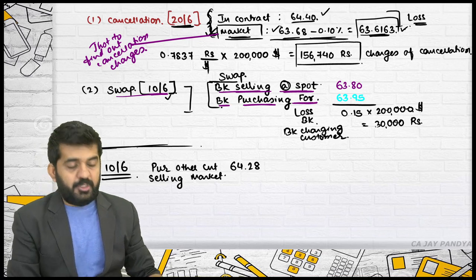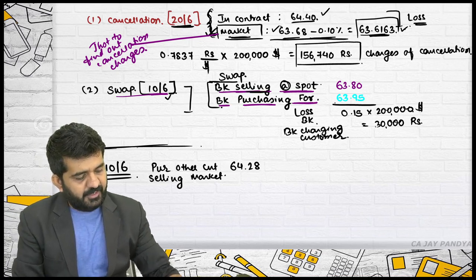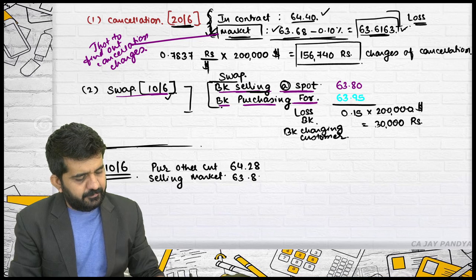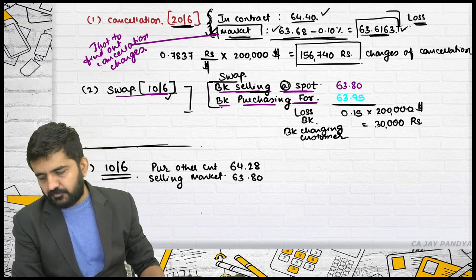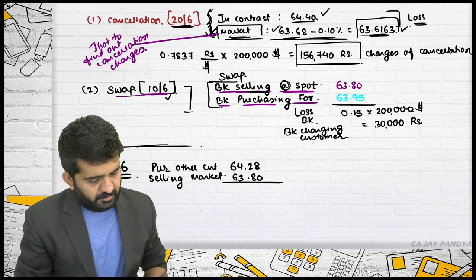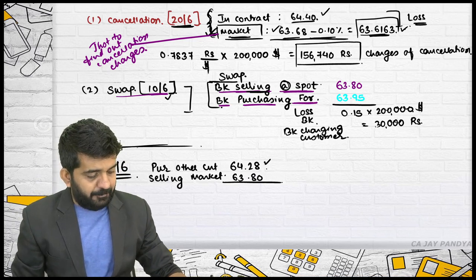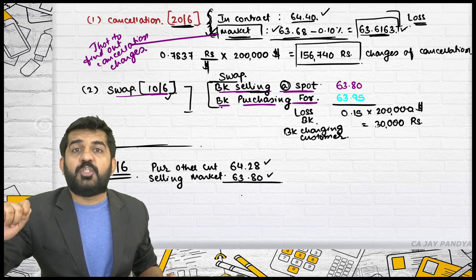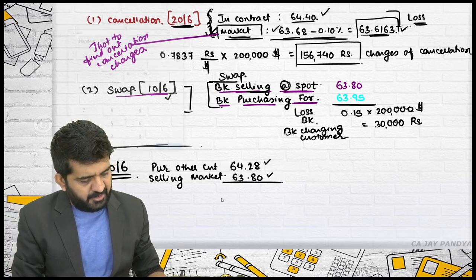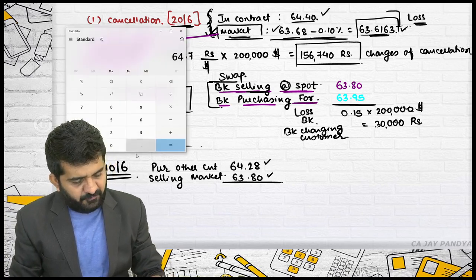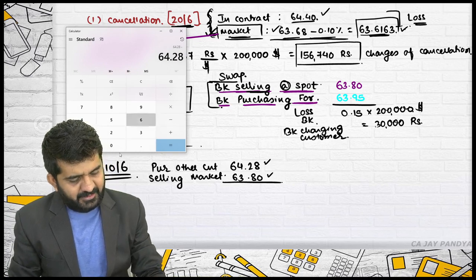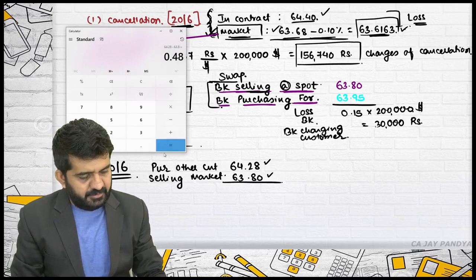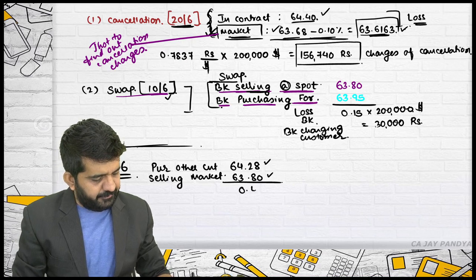Now it is actually sold in the market at 63.80. So again the purchase rate is higher, the sell rate is lower. There is a cash outflow which was unplanned. This is an unplanned cash flow for the bank. 64.28 minus 63.80 is 0.48.